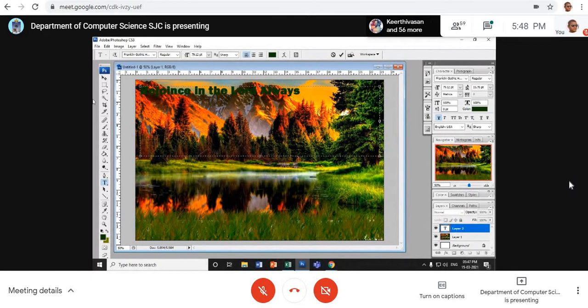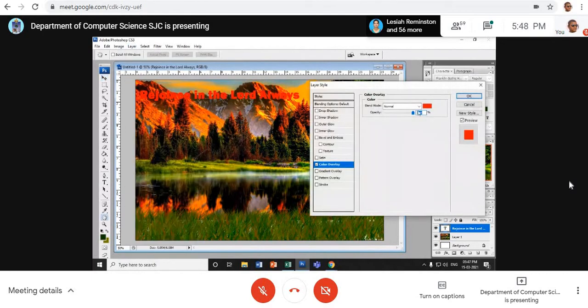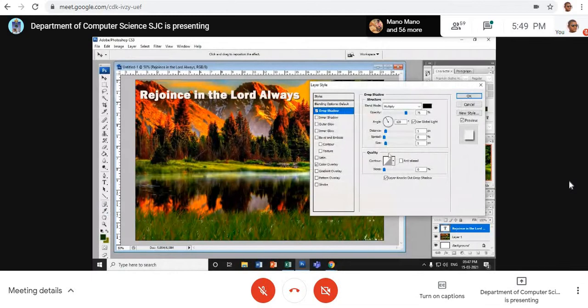Okay, I've kept the quotation there. See, I can keep it anywhere that I want. I can keep it on the top, go to layer, color overlay, and I'm giving a bright color. And after giving it, I'm giving drop shadow. See, now the text looks good.